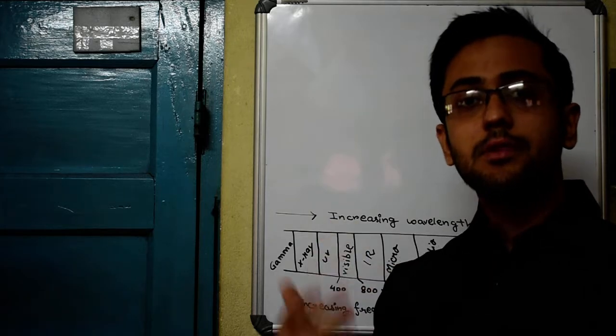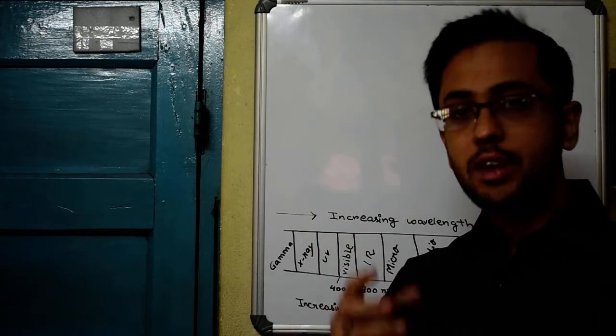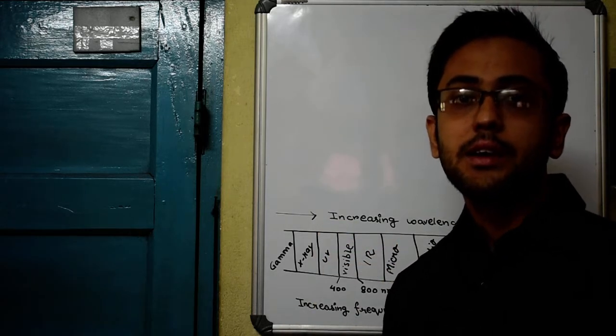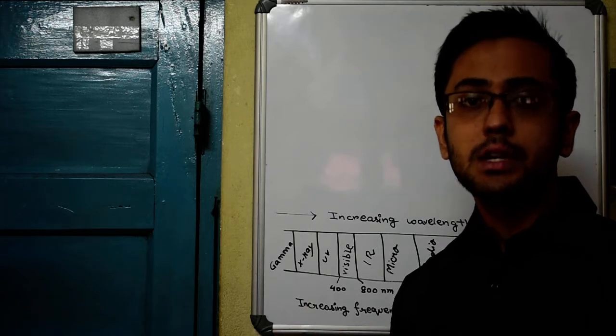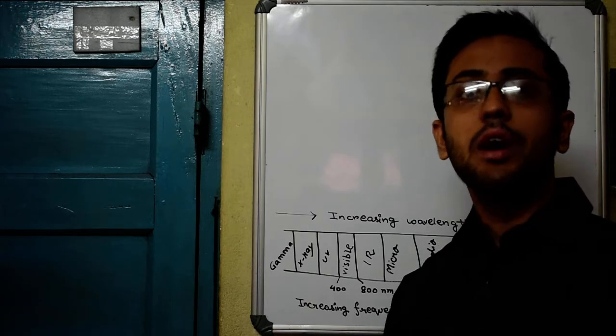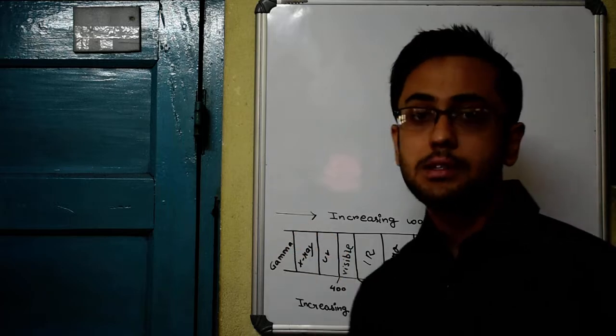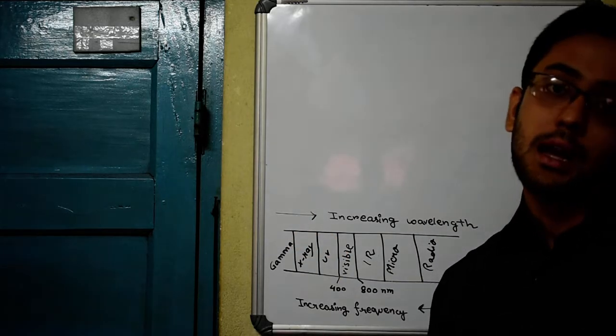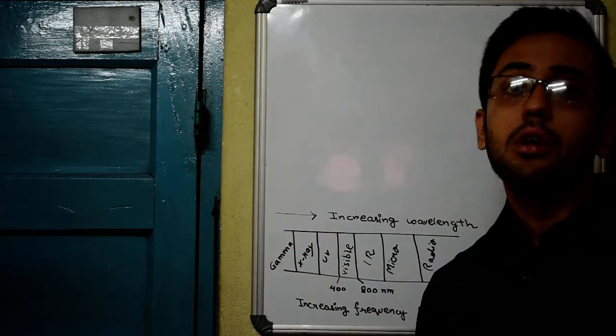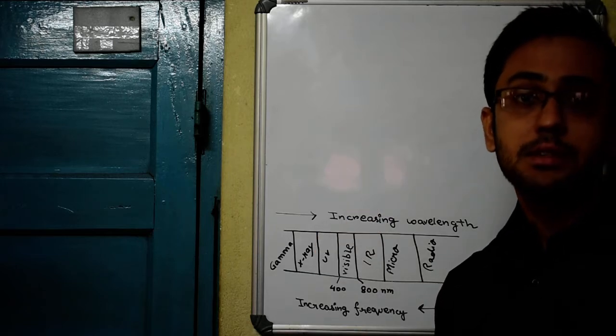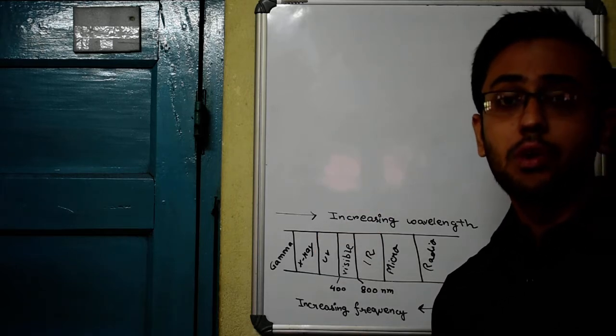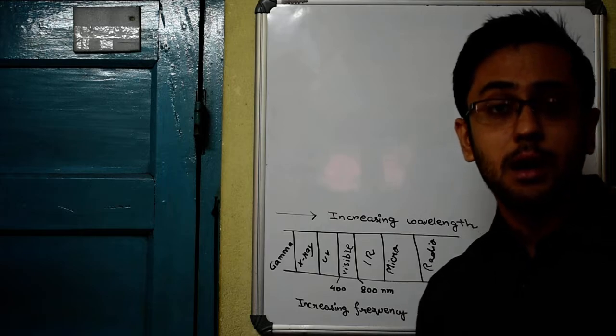So gamma rays were mainly emitted from the decay of any kind of radioactive particle. It can be radon, it can be uranium, it can be plutonium. Whenever radioactive decay occurs, gamma rays are emitted from them. And gamma rays are also present in outer space. Gamma ray bursts are one of the astronomical phenomena that often happen.